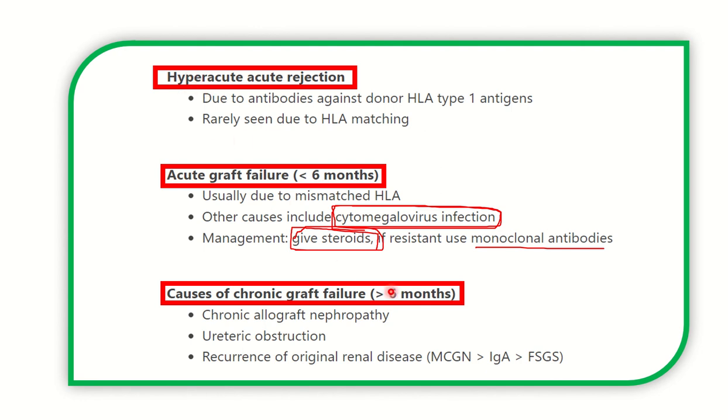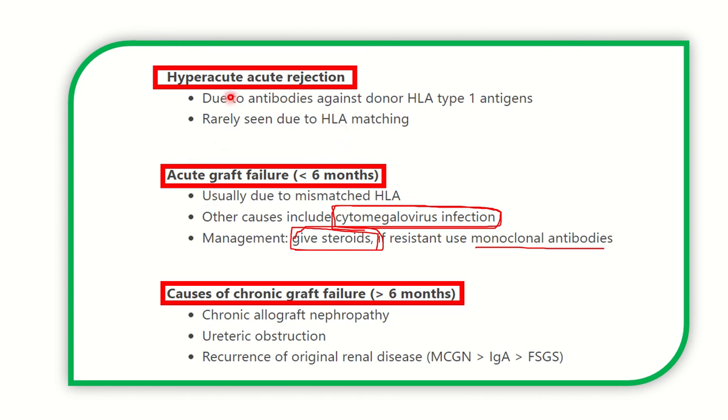So here are the rejections: hyperacute, acute, and chronic. Hyperacute occurs on the operation table or immediately after operation, acute graft failure occurs gradually within the 6 months, and chronic graft rejection occurs very gradually after the 6 months. There are different causes of rejection.